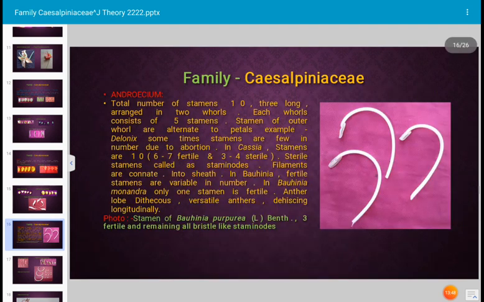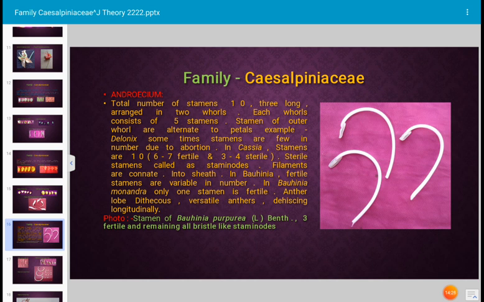Next, let us see how is the androecium. Androecium, it is the male part of the flower. Androecium consists of stamens, all the stamens together known as androecium, and there are total number of stamens 10 and 3 long, arranged in 2 whorls. Each whorl consists of 5 stamens in most of the plants, and stamens of outer whorl are alternate to the petals. Example, Delonix regia. Okay, and sometimes the stamens are few in number due to abortion.